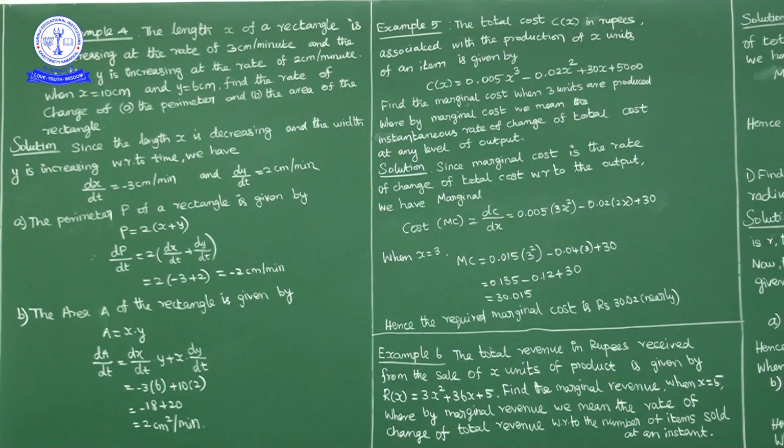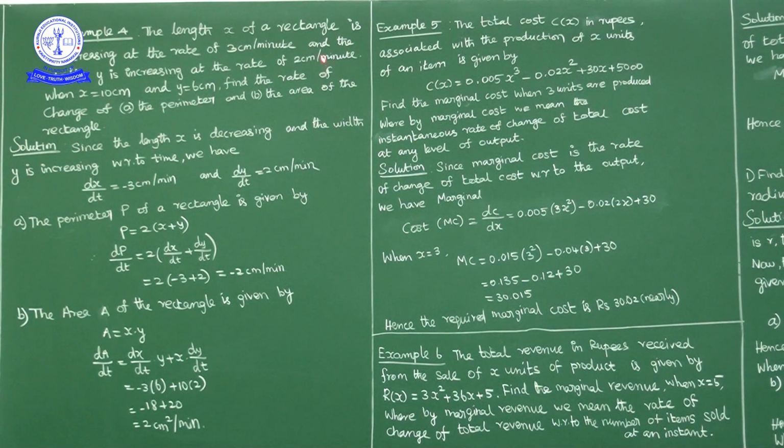Next question, example 4. The length x of a rectangle is decreasing at the rate of 3 cm per minute. Rate of change decreasing means negative, so dx by dt is minus 3 cm per minute. Decreasing means negative, increasing means positive. So dx by dt is equal to minus 3 cm per minute.